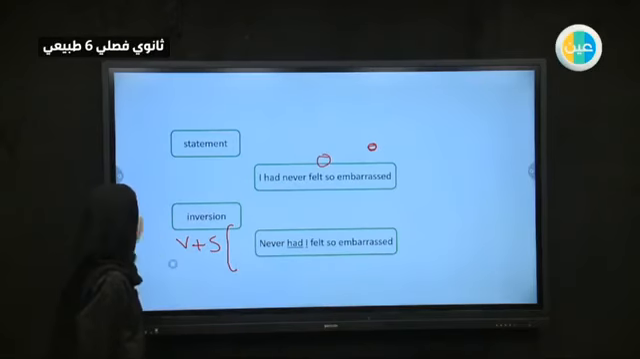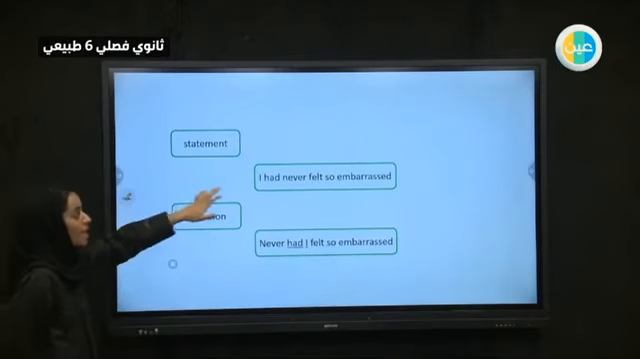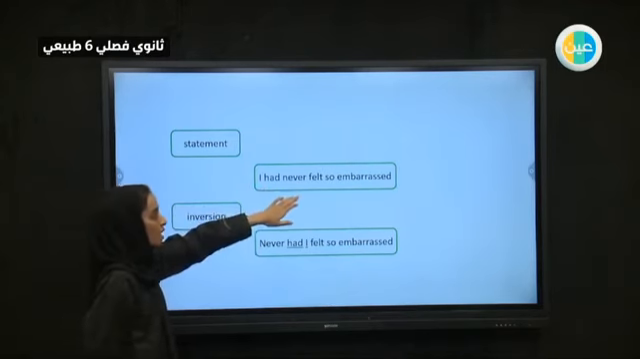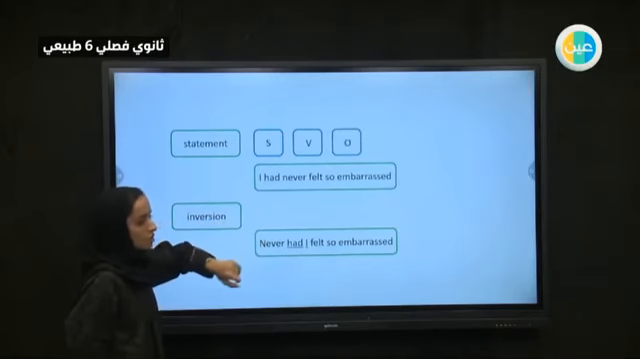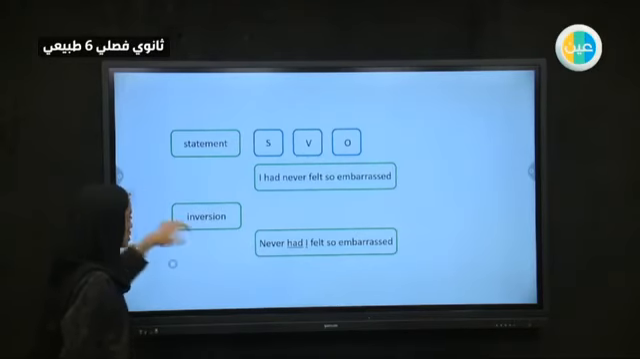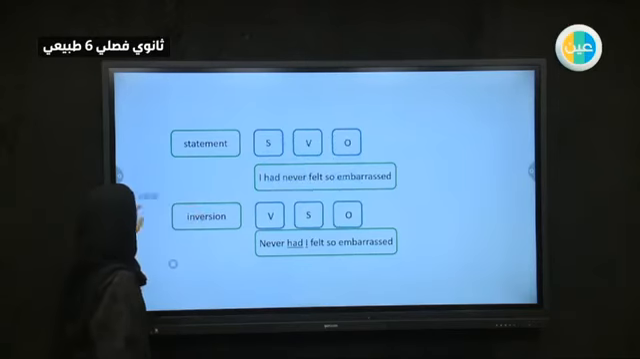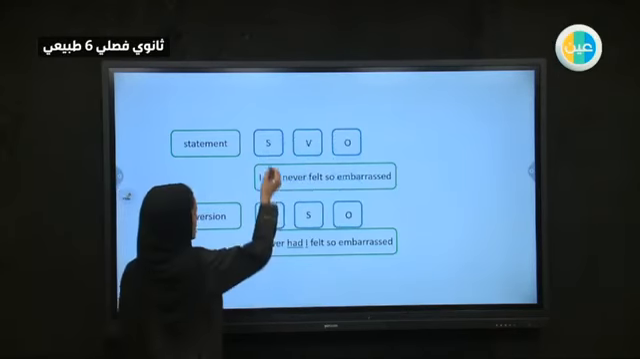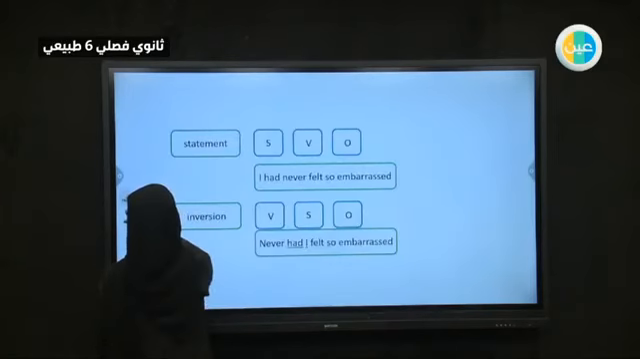So let's go ahead. Here, let me clear that. Okay, here we have it. The statement is something like, I had never felt so embarrassed. So the order here is subject, verb, object. Then what about when I want to make an inversion? When you are making an inversion, you're going to do it this way. You will change the order. What did we do here? We have it. The subject and the verb are switched there.